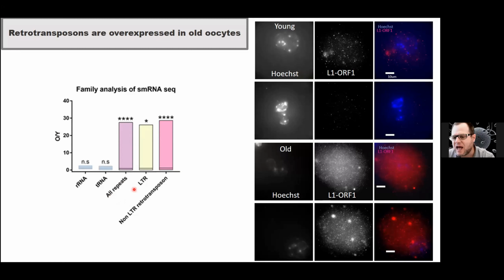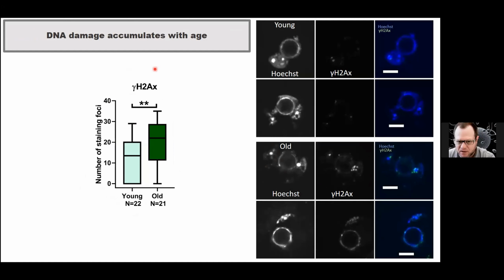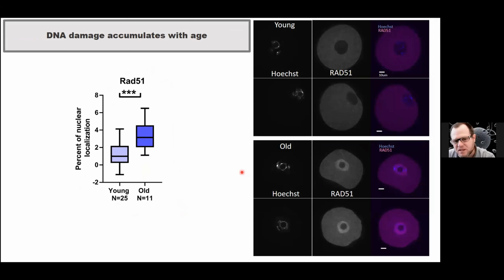So what is this activation of retrotransposons doing? So part of it is that the retrotransposons can make copies of themselves, reinsert in the genome, and as part of this process they create DNA damage. And you look at this marker for DNA damage, gamma H2AX, and there is a significant rise with age in the old group. And when we looked at RAD51, which is a marker of DNA repair, you can see that it goes into the nucleus of the oocyte. These beautiful images show that it happens only in the older group and much less in the younger group.